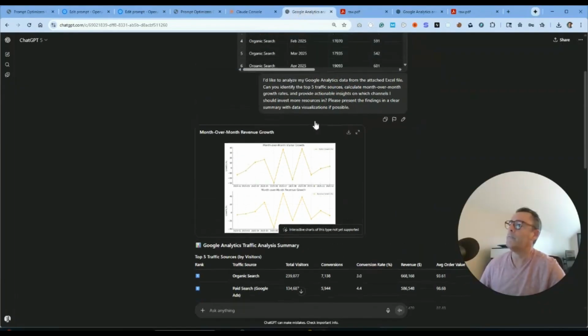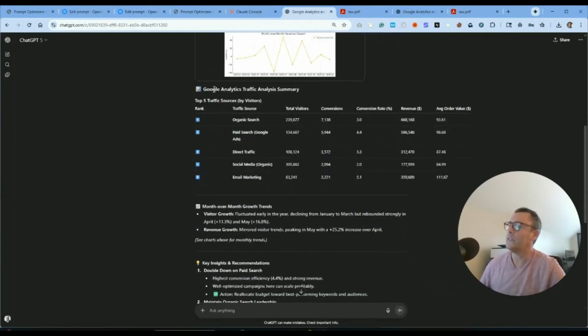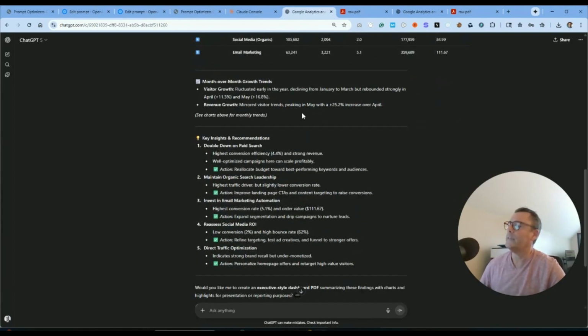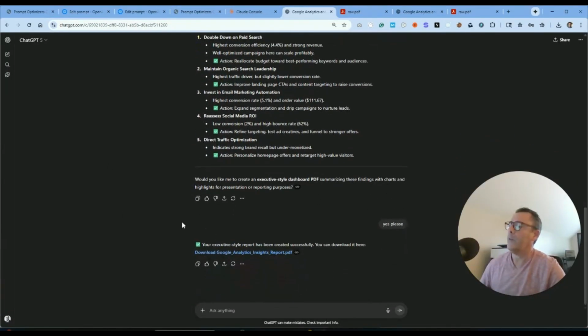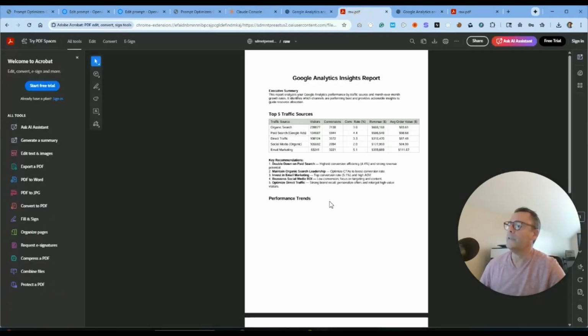I get a chart here. It's given me month-over-month revenue growth. And then there's this table here. It says Google Analytics Traffic Analysis Summary. So I get a summary here, conversion rate, conversion by total visitors, average order value. I get month-over-month trends, and then some key insights. And then it asks me if I want a PDF download. So let's go ahead and take a look at the PDF. And here's the PDF.